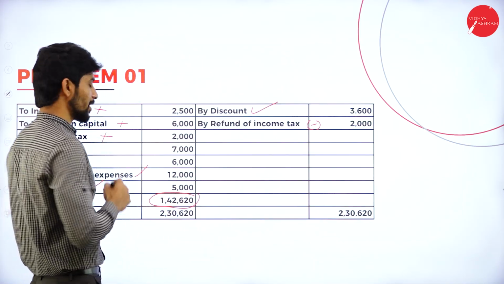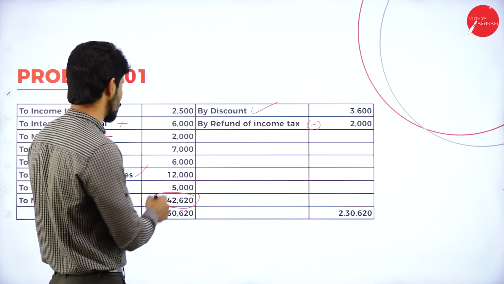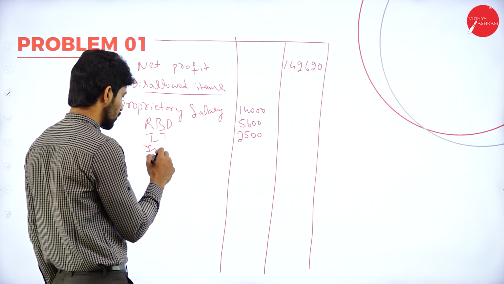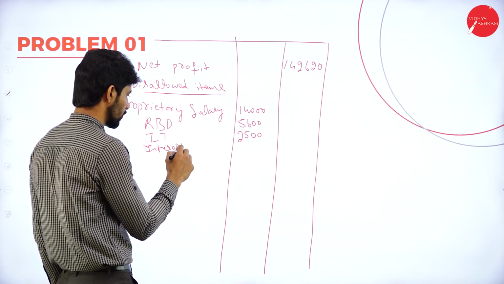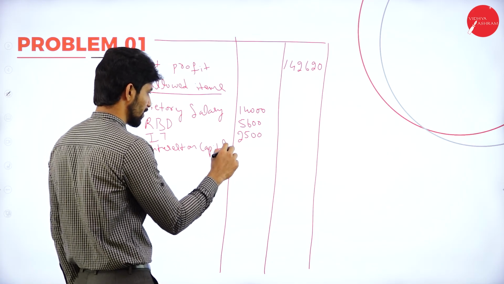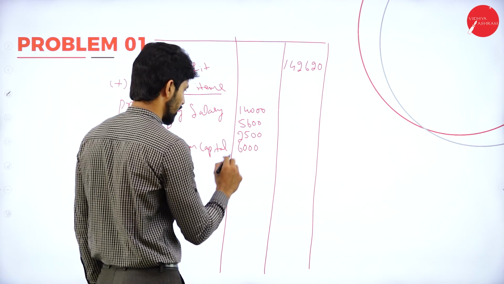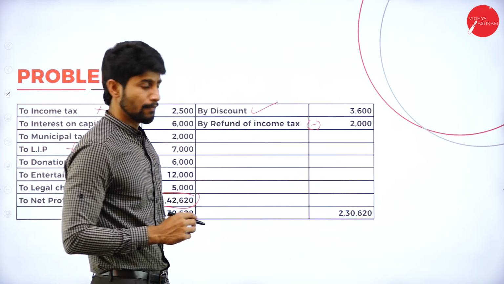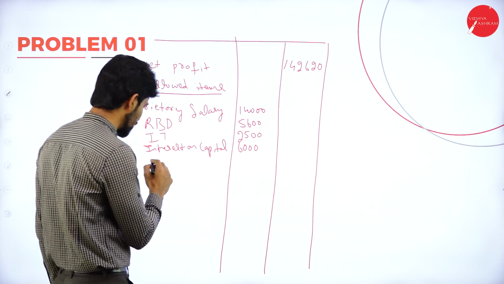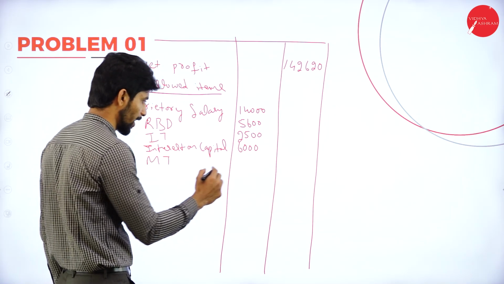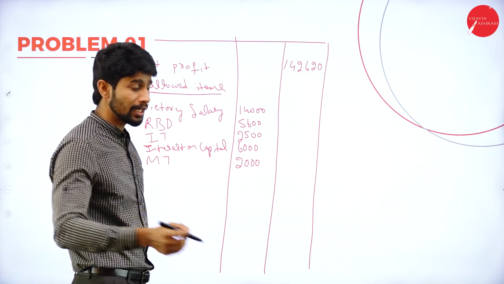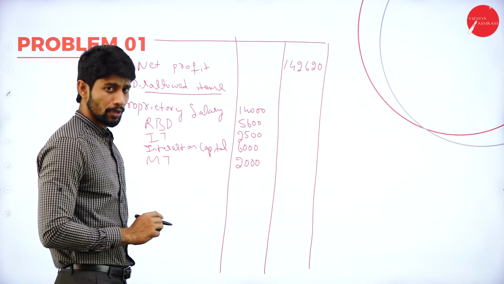Next, interest on capital, yes, interest on capital 6,000. Okay. Next, municipal tax of rupees 2,000, not relating to business. It was claimed as expenditure. We are adding it back to the net profit.